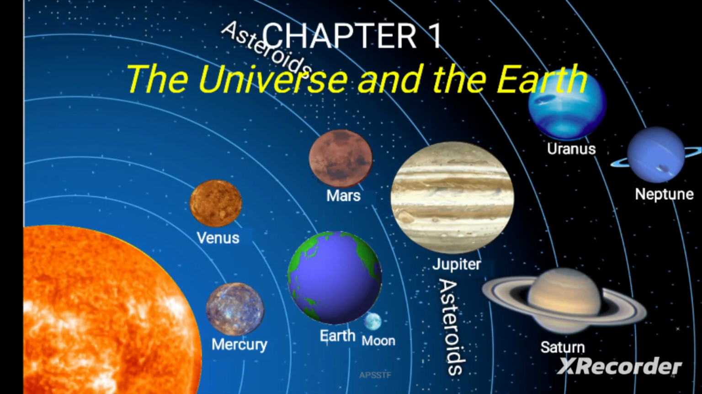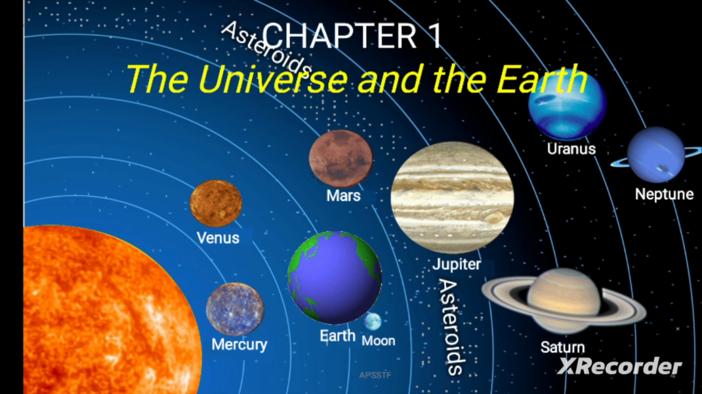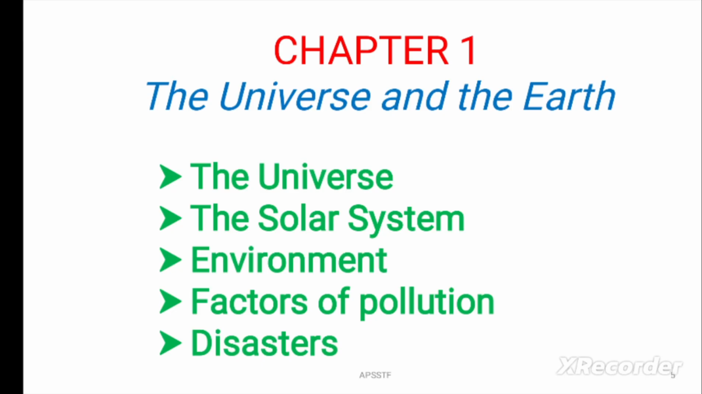That is the universe and the earth. Now we are going to discuss about the chapter. In this chapter we are going to discuss about the universe, the solar system, the environment, the factors of pollution and the disasters.